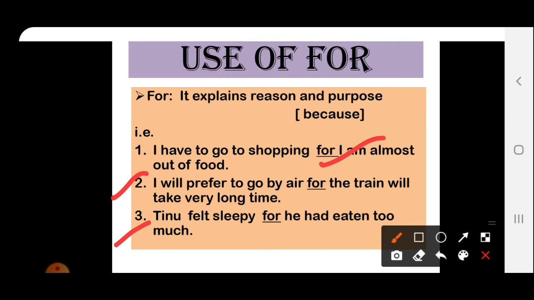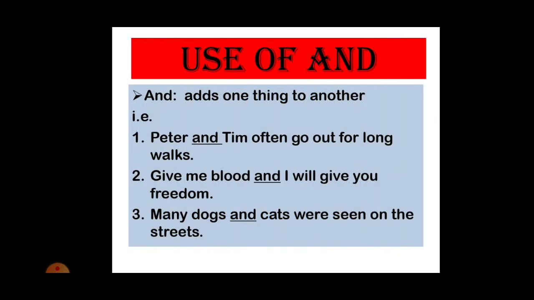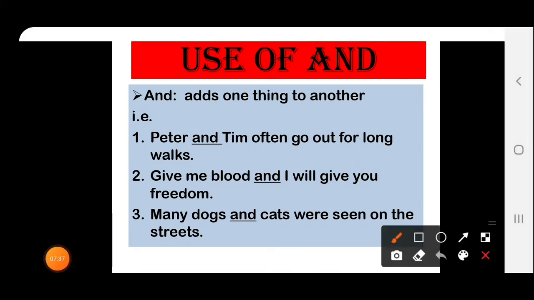Next is, Tino felt sleepy for he had eaten too much. Here in these three sentences, you can see reason or purpose is clearly shown. So that shows the use of "for" as conjunction. Next we will see what is the use of "and". "And" adds one thing to another. Like examples I have taken.